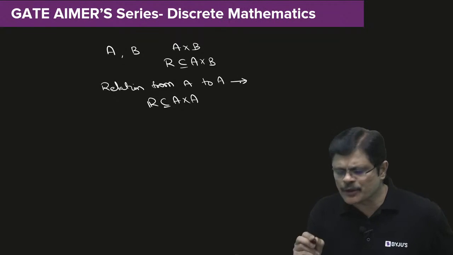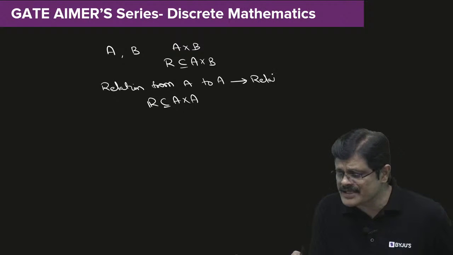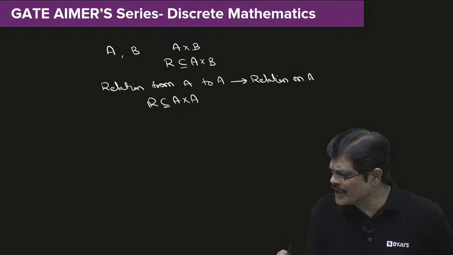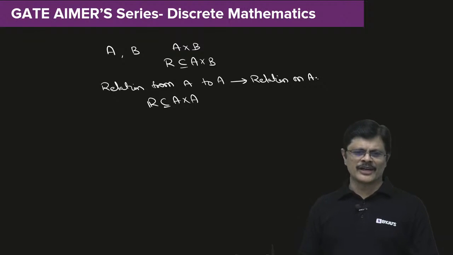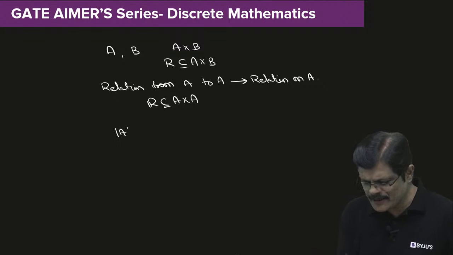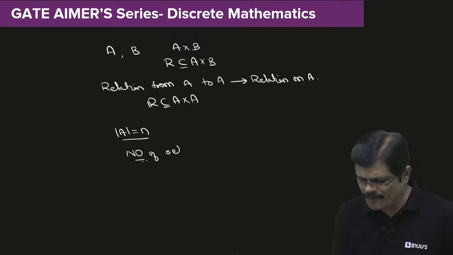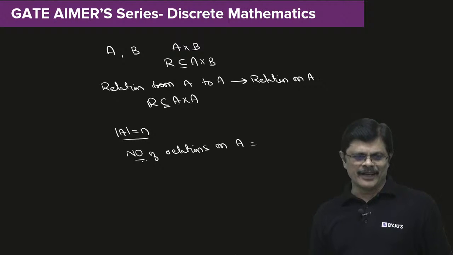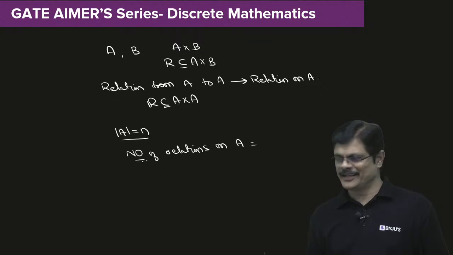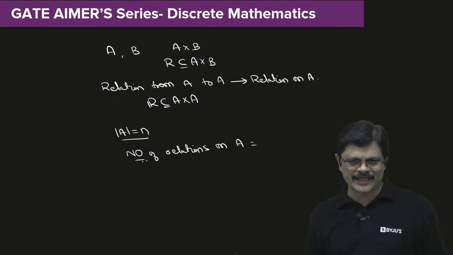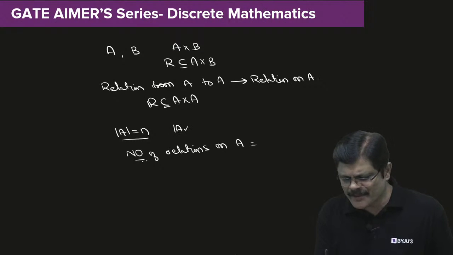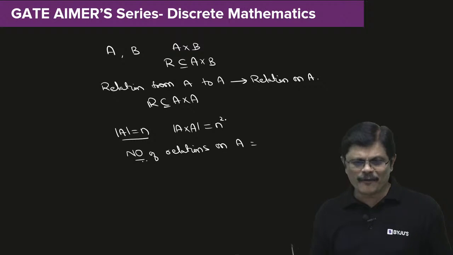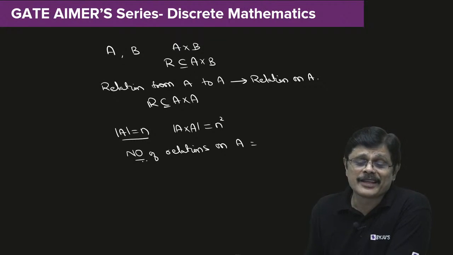A relation from set A to A is what is called a relation on A, my dear friends. Am I clear? So if A contains n elements, I can ask you a question like the number of relations on A. Naveen Nayak, you gave the answer, but the question is a little different than what you are expecting. I am not asking the number of elements in A cross A. A cross A is n square, but the number of relations on A is a very popular question.